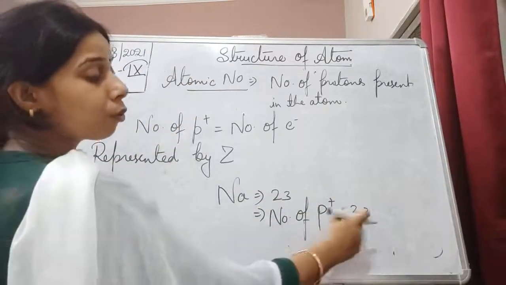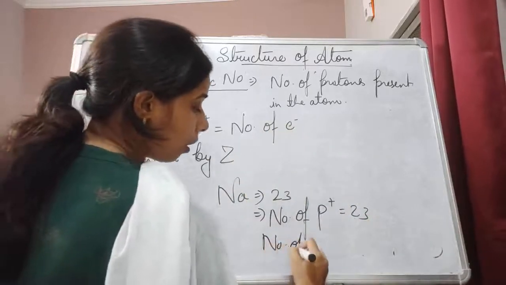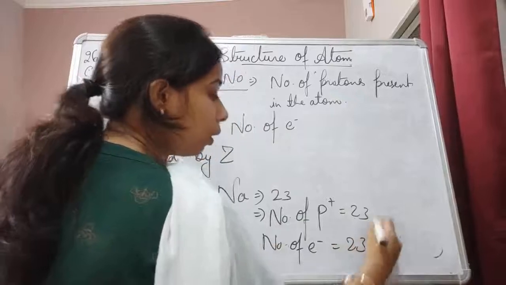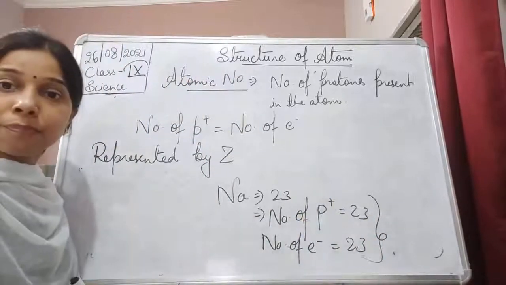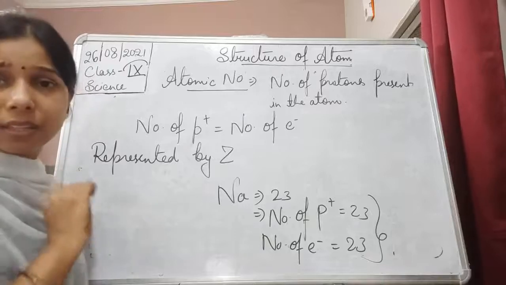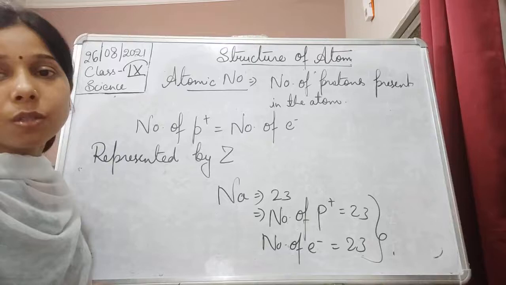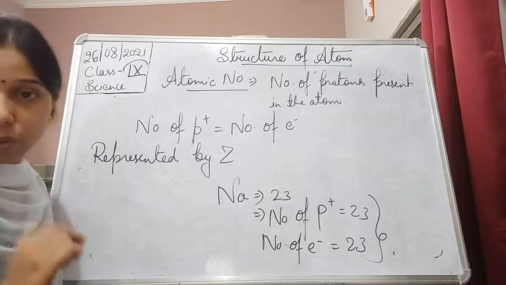And if number of proton is equal to 23, so number of electron will also be equals to 23. So if you are knowing the atomic number, it will be very easy for us to find the number of proton as well as number of electrons.